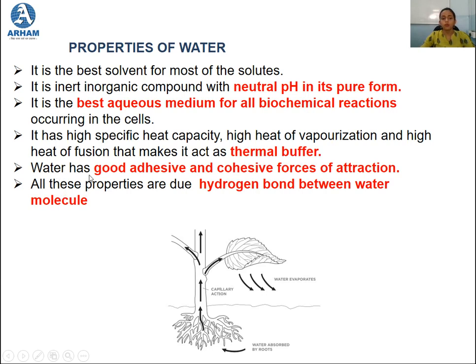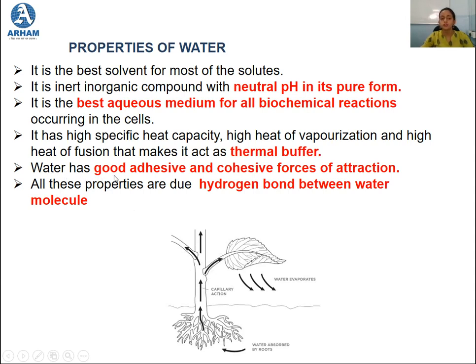The next property is that water has good adhesive and cohesive force of attraction. Because of this, it is easier for the water to rise in the capillaries of the plants. As you can see in this picture, the capillary action, the water is rising through the capillaries of the plant. Why is it so?